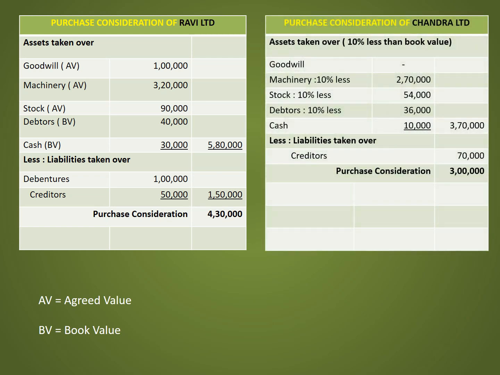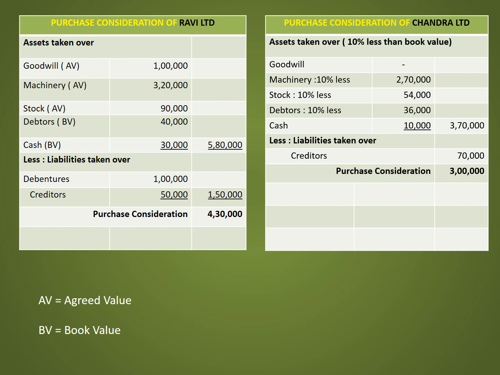Let's calculate purchase consideration of Chandra Limited. Assets taken over. In this case, assets are valued at 10% less than the book value. The first asset is goodwill, that is nil. Machinery, valued at 10% less than the book value, that is 2,70,000. Stock, 10% less than the book value, 54,000. Debtors, 10% less than the book value, 36,000.